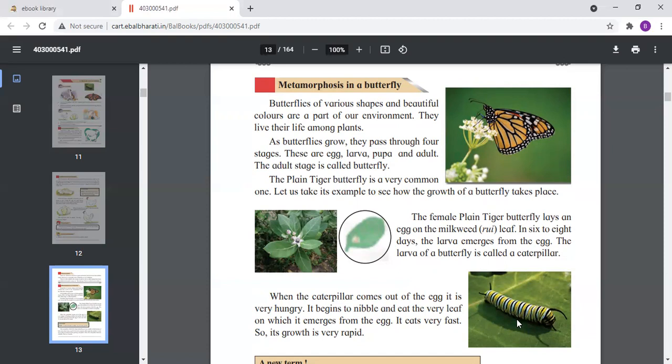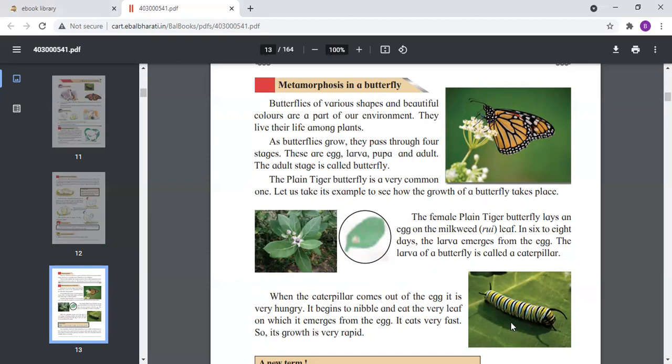Now, the caterpillar comes out of the egg and it is very hungry and it is always on the leaves. You can see here the picture of the caterpillar. This is the caterpillar which comes out of the egg, and it is slowly eating the leaves, and it is very hungry.